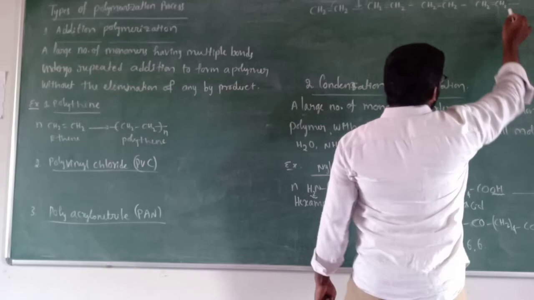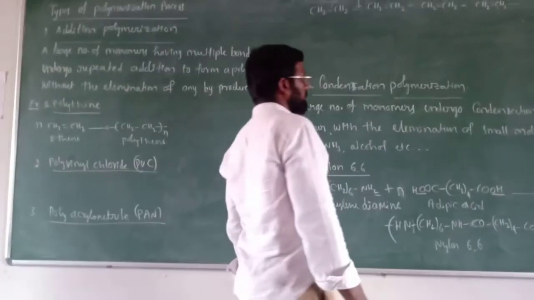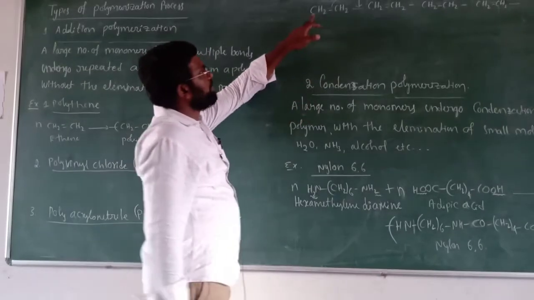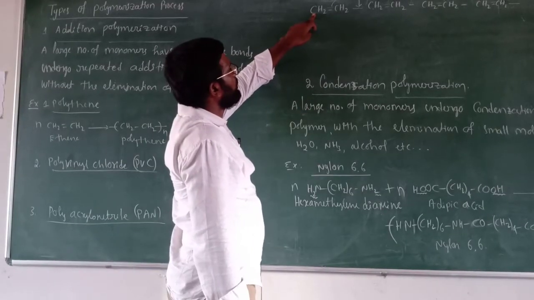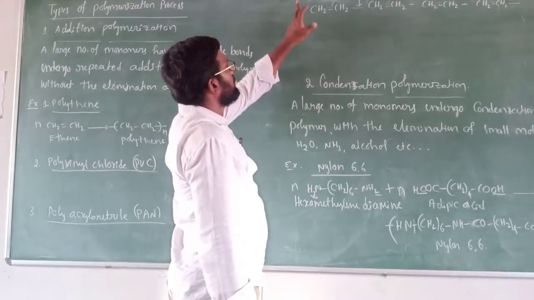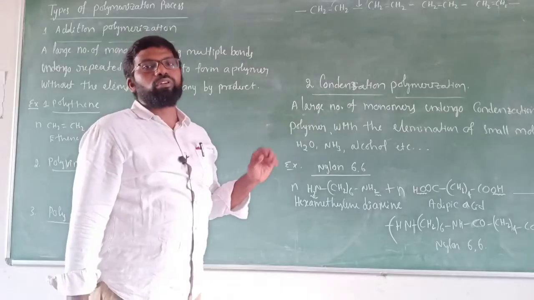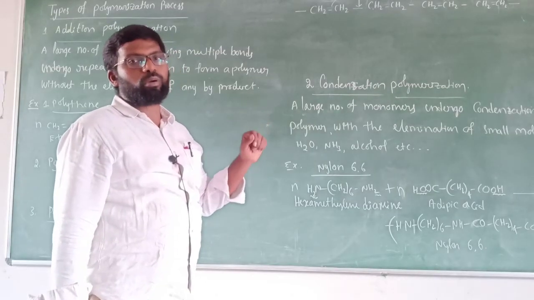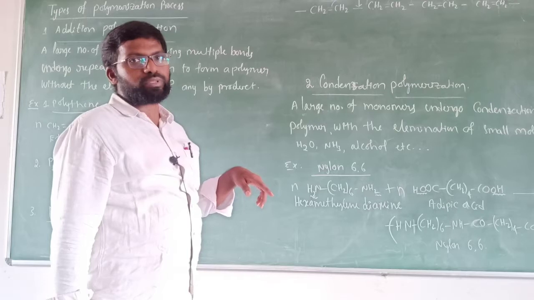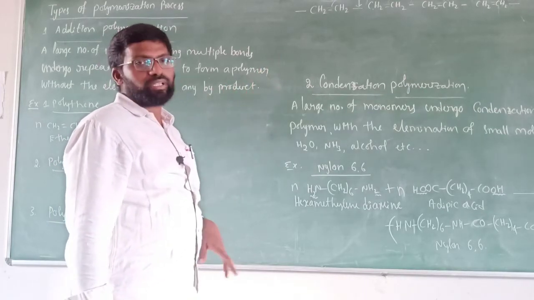Here a bond will be formed between this carbon and the carbon atom of the next molecule. Similarly, here this carbon will form a bond with the preceding carbon atom that we have not mentioned. So likewise, a large number of covalent bonds will be formed between the carbon atoms. Simultaneously, disappearance of pi bonds takes place.